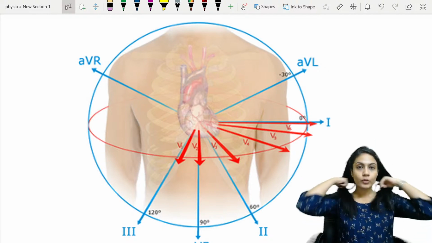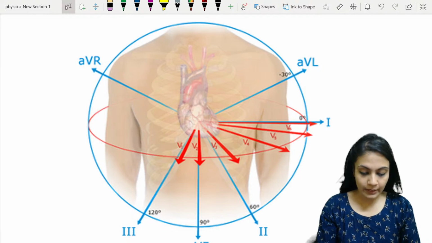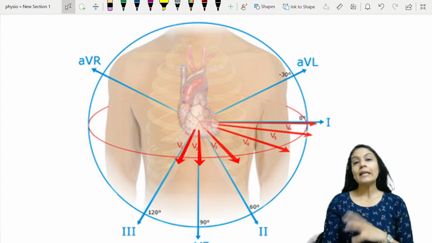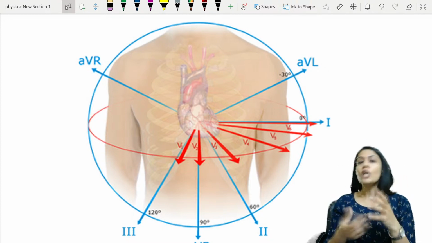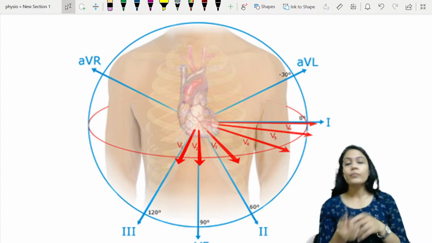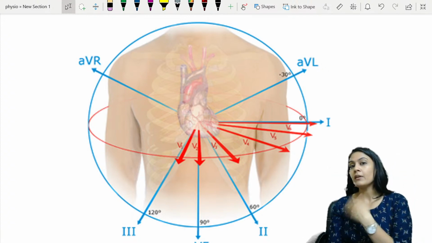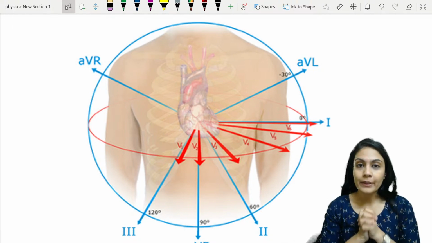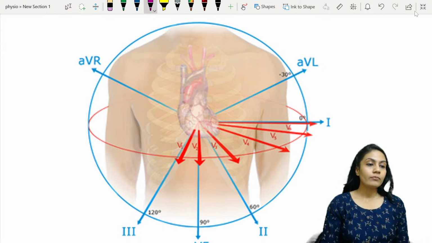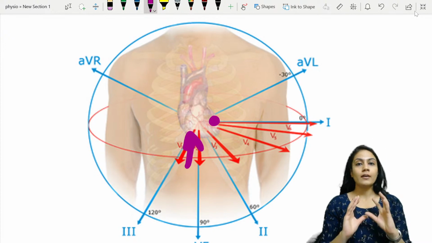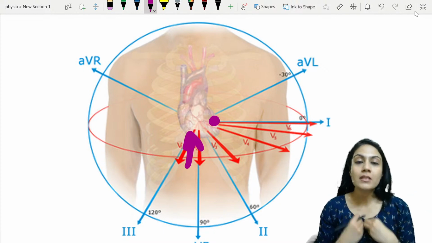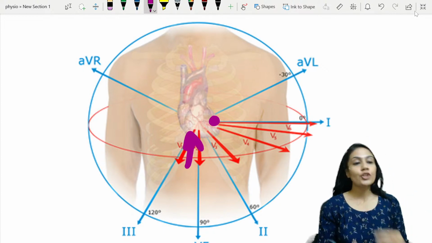See, I give the example in the class also that usually the girls click a picture from different angles, right? Suppose I have a pimple over here. I'm going to click a picture from here so that the pimple is not seen. Now, if the same thing happens in the heart, suppose there is an abnormality on this side, but I only see the heart from this side, I can miss the lesion on the other side.